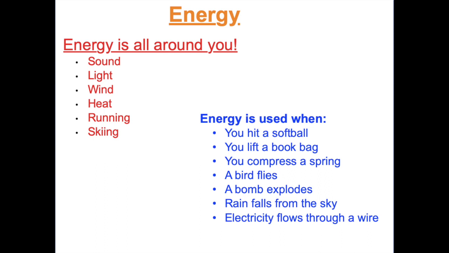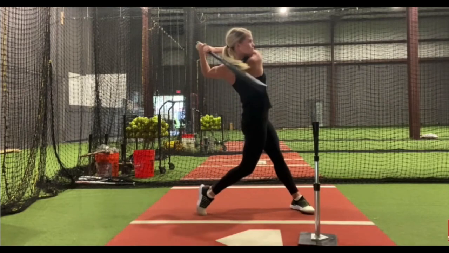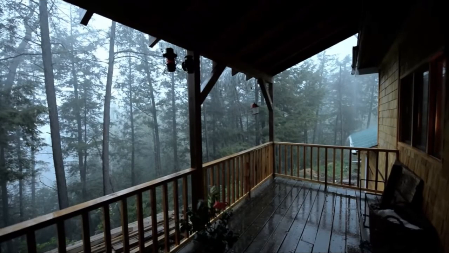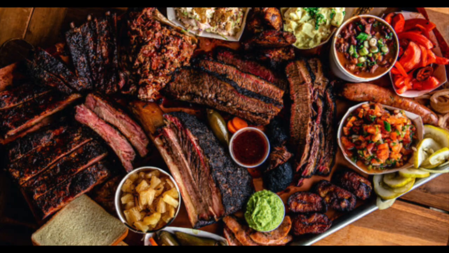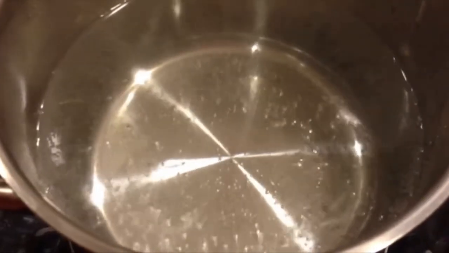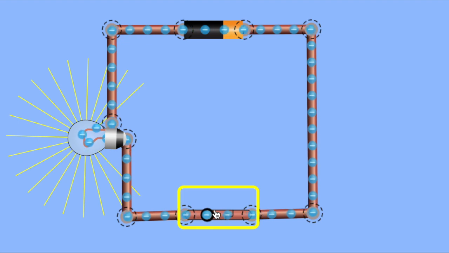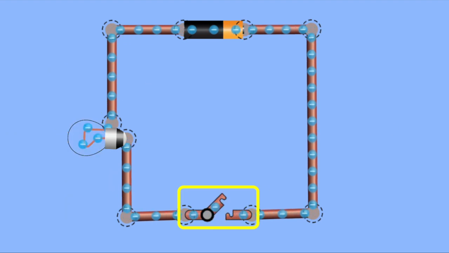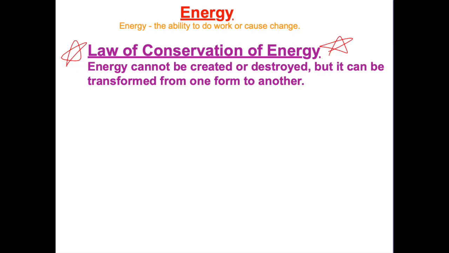Energy is all around you. Sound, light, wind, heat, running, skiing, all examples of energy. You hitting a softball, compressing a spring, rain falling in the sky, sunlight, eating food, a pot of water heating up, electricity flowing through wires are all examples of energy. We know from the law of conservation of energy that energy cannot be created or destroyed, but can be transformed from one form to another.